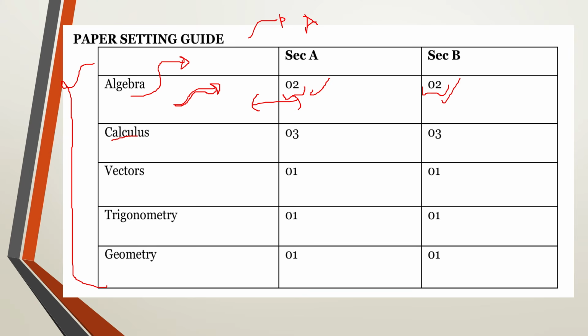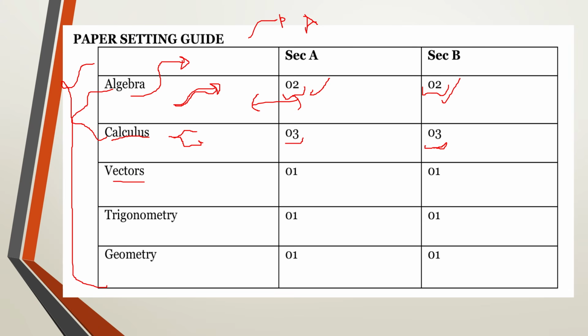And then from there we shall go to calculus, where we mainly look at differentiation together with integration with their respective applications. For this one we expect 3 numbers in section A and 3 numbers in section B. And you're going to look at the contents of each of the topics that have been stated here.